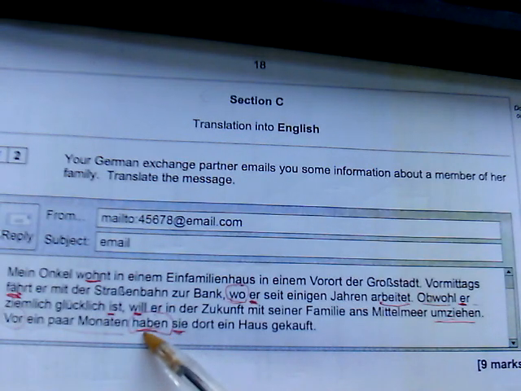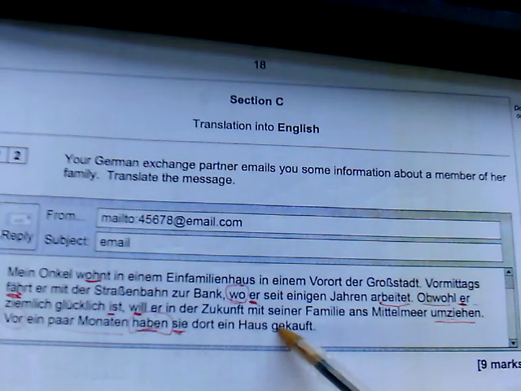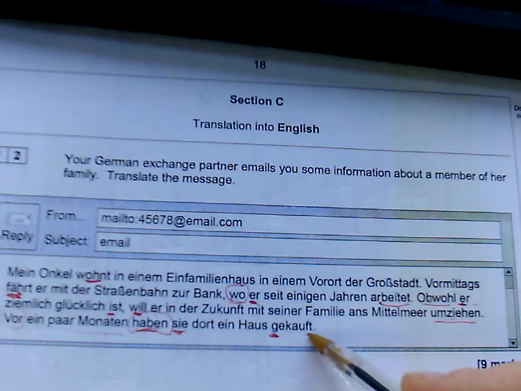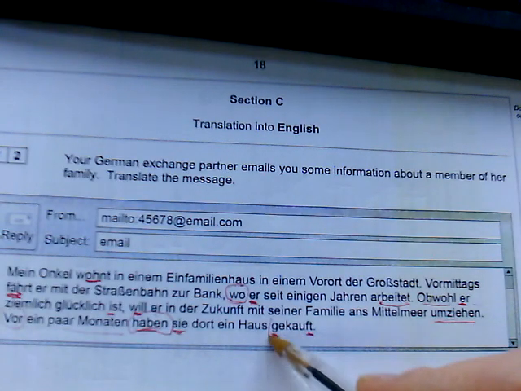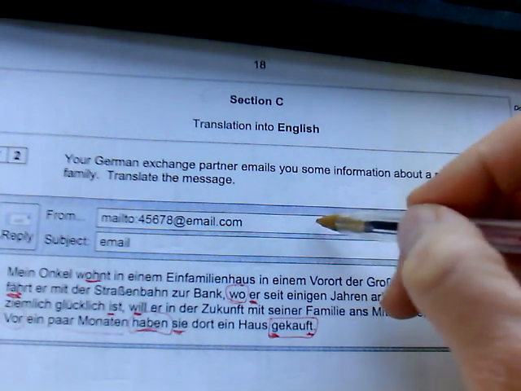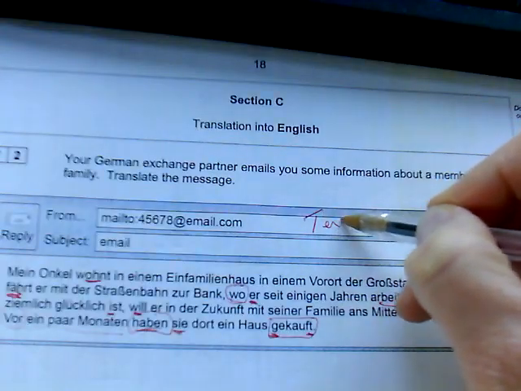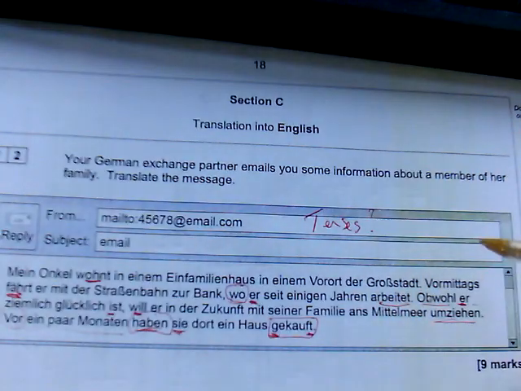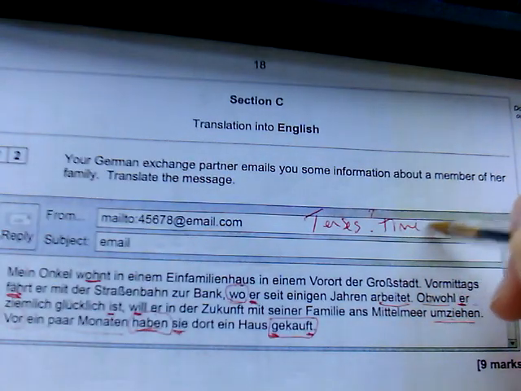Haben is there. Now let's again always look to the end just to check the tense. And then we've got gekauft. So what kind of word begins with GE and ends in a T? It's an action done, and it's at the end of the sentence there. So key things really. Look for the tenses. How do we know the tenses? Look for time phrases.